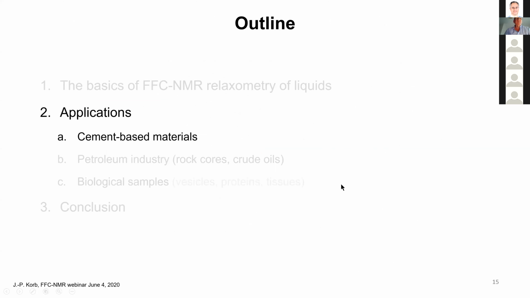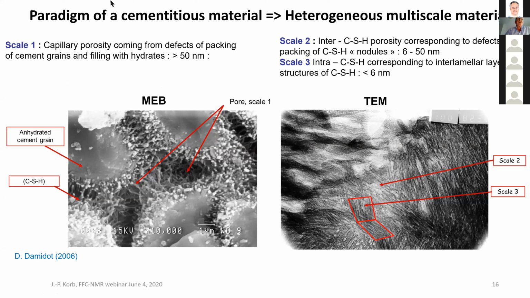So now I will skip to the second part of the lecture, which is application to cement-based material. That's very important because cementitious material, for example concrete, is one of the most popular products sold in the world.